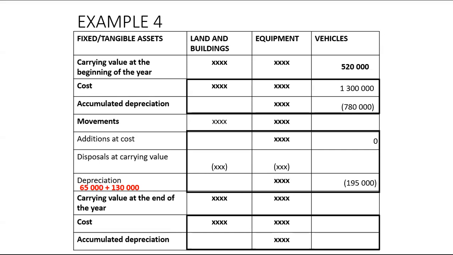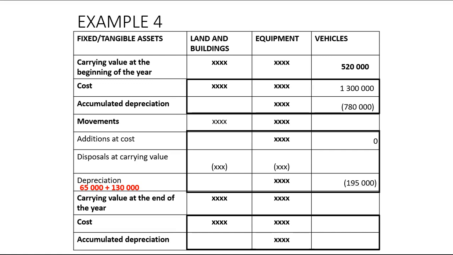But we sold an asset, so when we record it here, we will record it as a disposal. Please note that when you record your depreciation, you put it in brackets because it reduces the value of your asset. It reduces the carrying value at the beginning of the year. Guys, this is key. Make sure you understand this now because it's very useful when you do asset disposals in grade 11 or when you do it in grade 12, and it's also very important when we calculate the purchase and the sale of tangible assets when we prepare our cash flow statement. So this is key to understand.